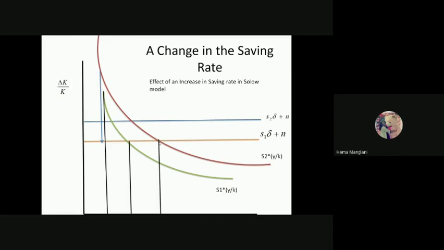The only thing is that now your steady state level is higher, and if you compare from your initial capital, the growth of capital is definitely higher. This is the first Solow implication, about the change in the saving rate. Is there any doubt in this particular slide and the implication regarding the change in saving rate by Solow? Any doubt, guys?